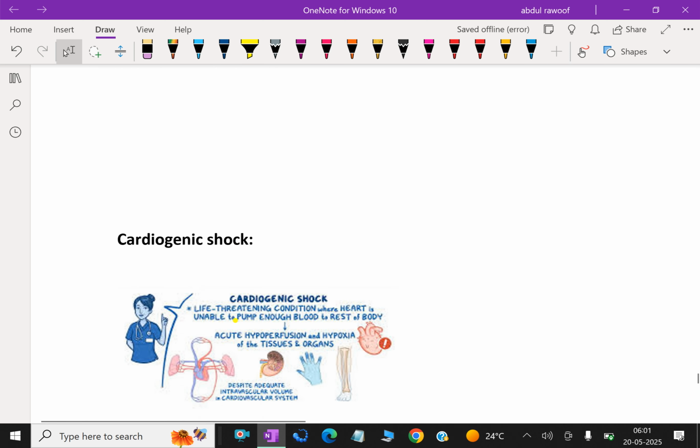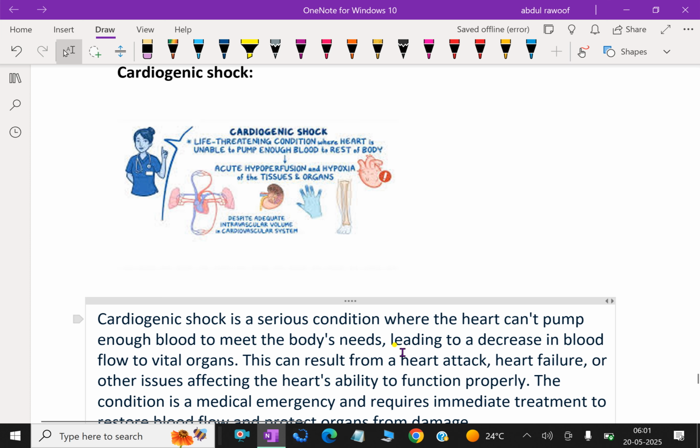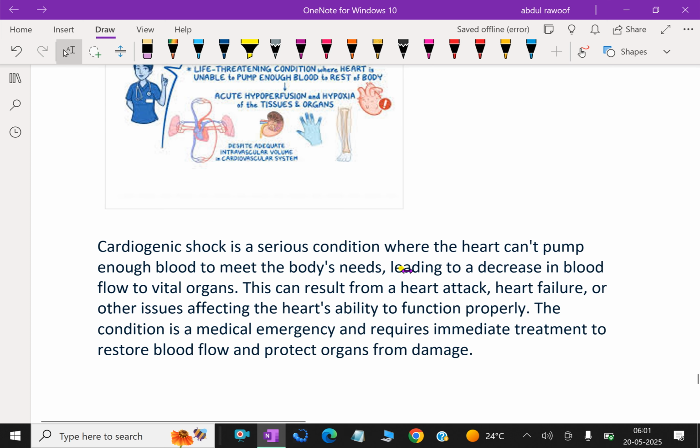So further, what is cardiogenic shock? It's a life-threatening condition. Cardiogenic shock is a serious condition where the heart can't pump enough blood to meet the body's needs, leading to a decrease in blood flow to vital organs. This can result from a heart attack, heart failure, or other issues affecting the heart's ability to function properly. The condition is a medical emergency and requires immediate treatment to restore blood flow and protect organs from damage.